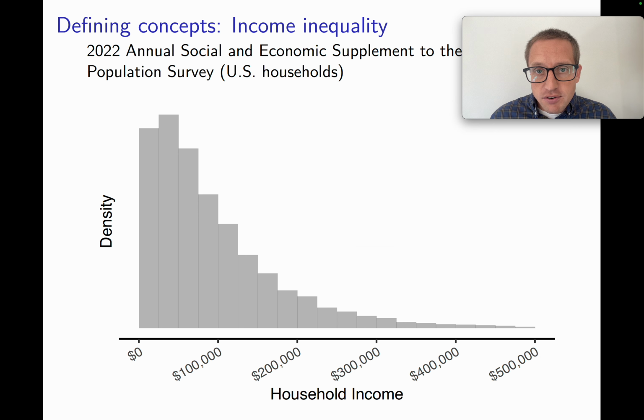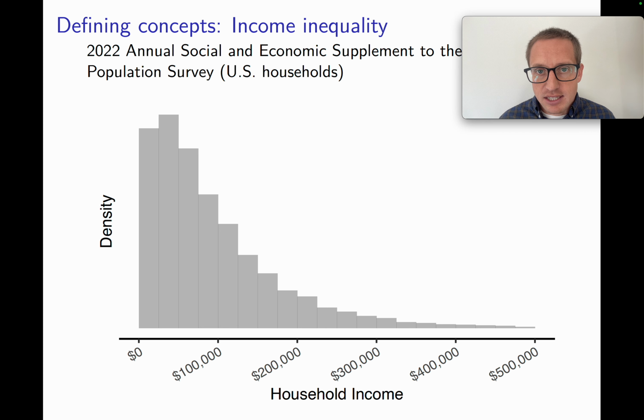So in order to make a graph like that, we need to define some concepts: income inequality for the x-axis and economic output for the y-axis. To think about income inequality, this histogram shows the distribution of US household income as estimated from the 2022 Current Population Survey. We see that there's a whole distribution of incomes. Now we might want to summarize this distribution with some summary statistics.